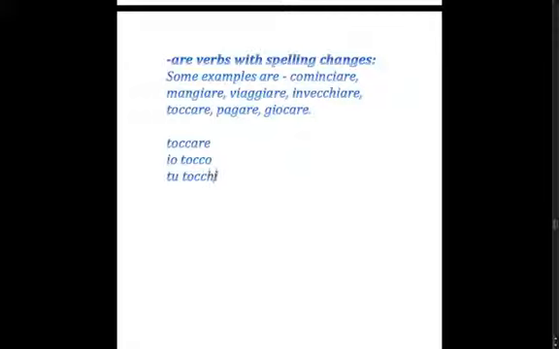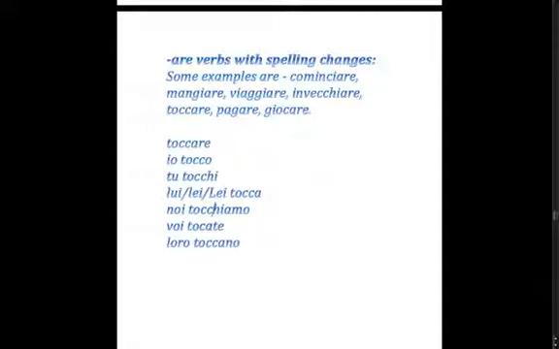So when you say tocchi, lui, lei tocca, and again here, noi tocchiamo. So we need to add the h, otherwise it'd be tocciamo. Voi toccate, loro toccano.